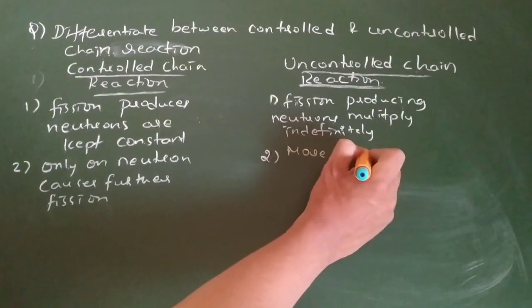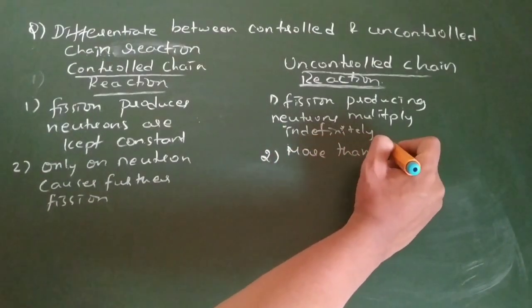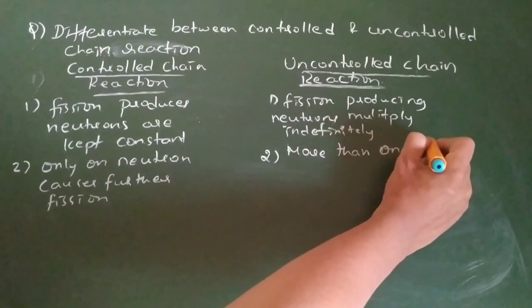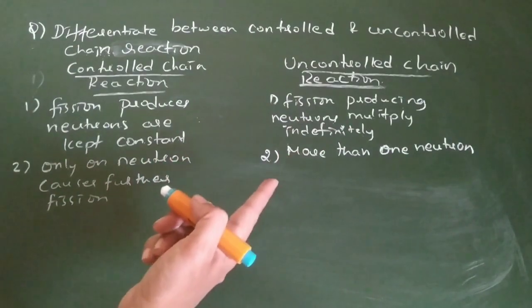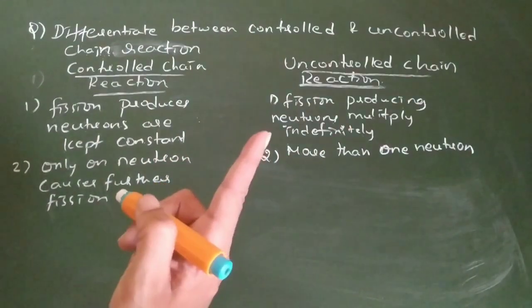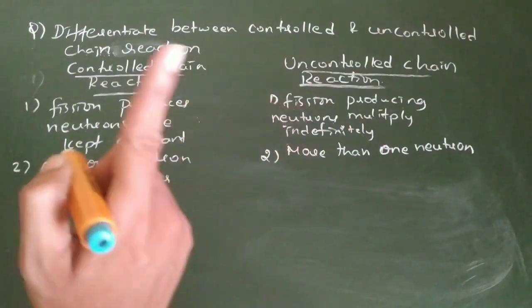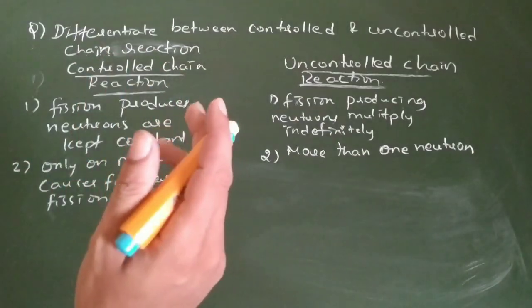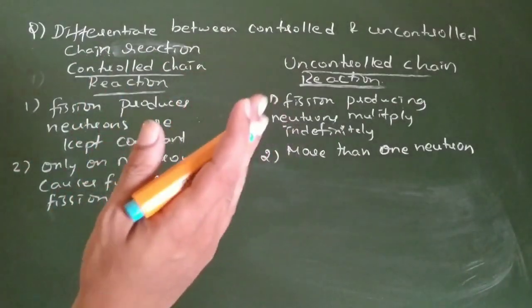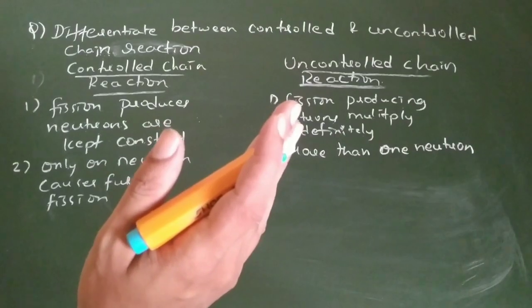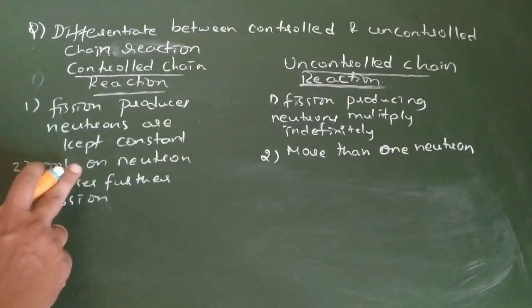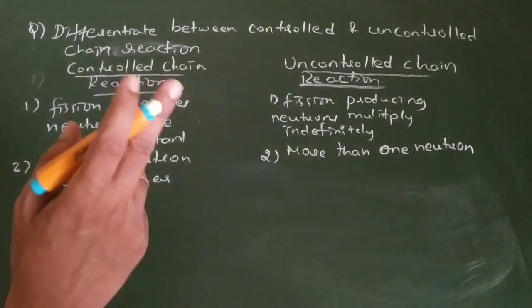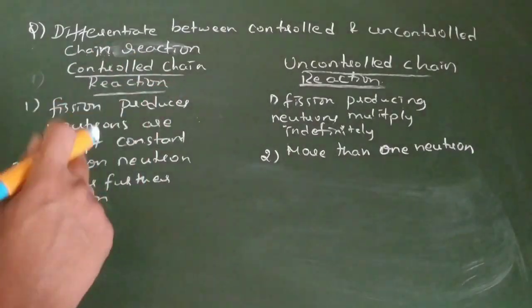For shortcut purposes, I'll write more than one neutron. In uncontrolled chain reaction, I will give an opportunity to the neutrons produced by a single fission reaction. Usually a fission reaction produces 1 to 4 neutrons. In controlled, I will give an opportunity for only one neutron to hit another nuclei.